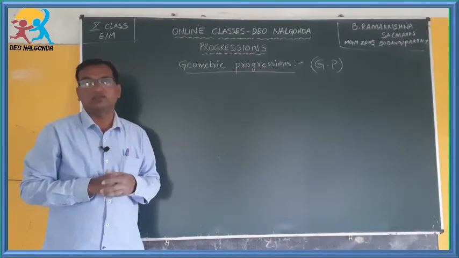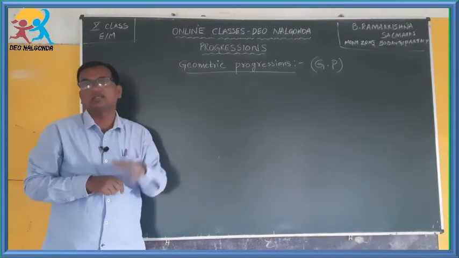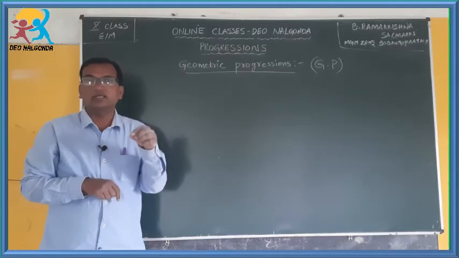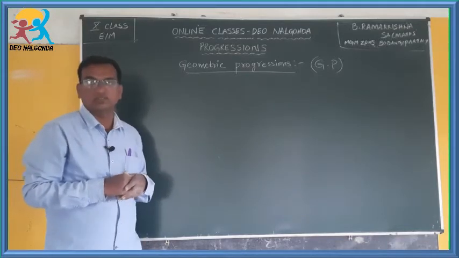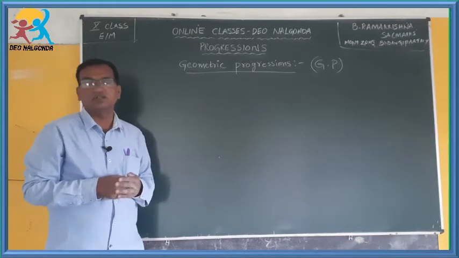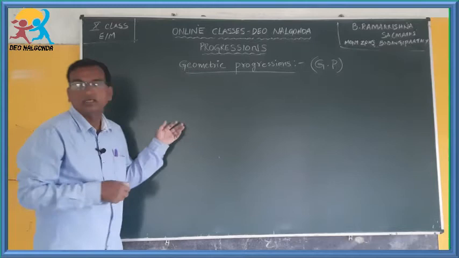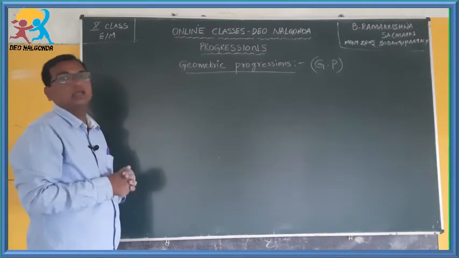Therefore, only 2 concepts: understanding geometric progression, and understanding the nth term of the geometric progression. That is sufficient, and if you understand these 2 concepts, you can do the next 2 exercises, and that will be easy for you if you listen carefully.